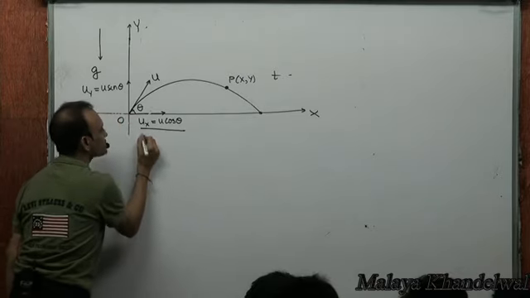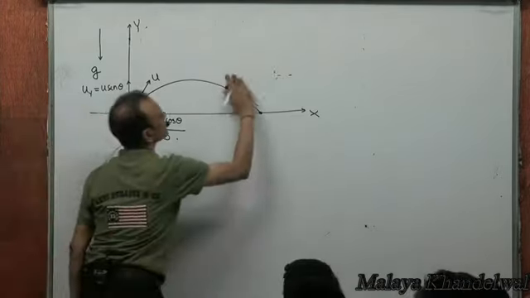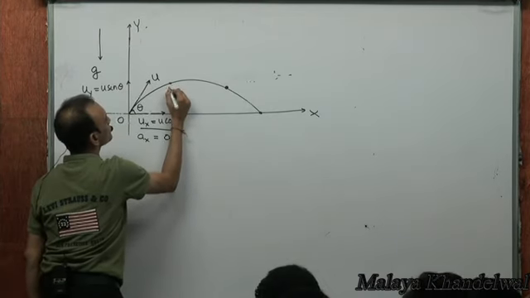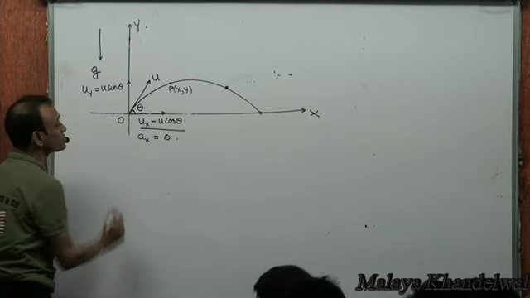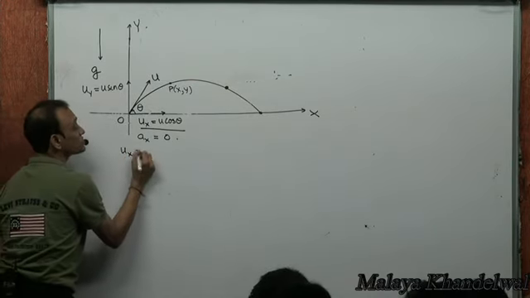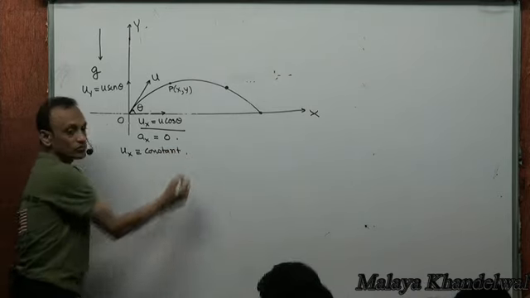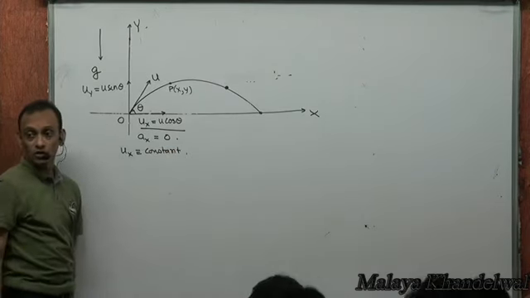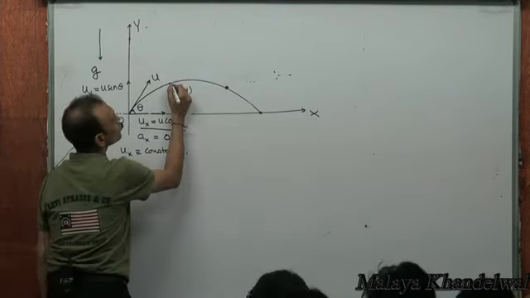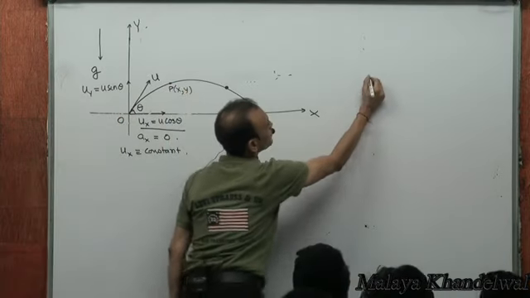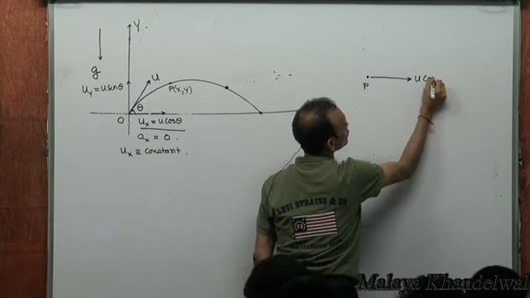there is no acceleration in the x direction. Let me bring this point here. That means velocity in the x direction remains constant for such a motion, because there is no acceleration in the x direction. So when the particle is at some point P, the velocity in the x direction remains u cos theta.